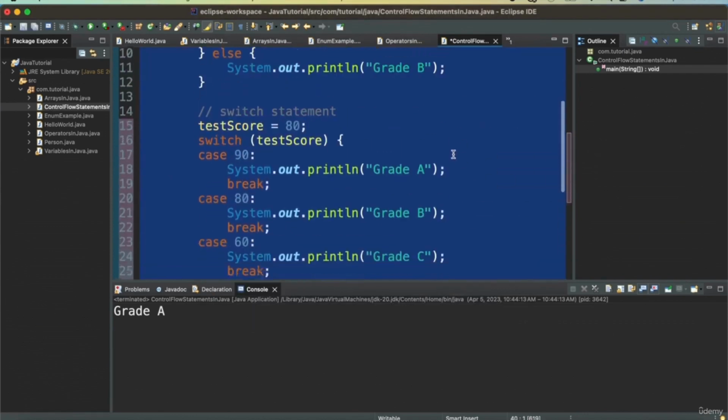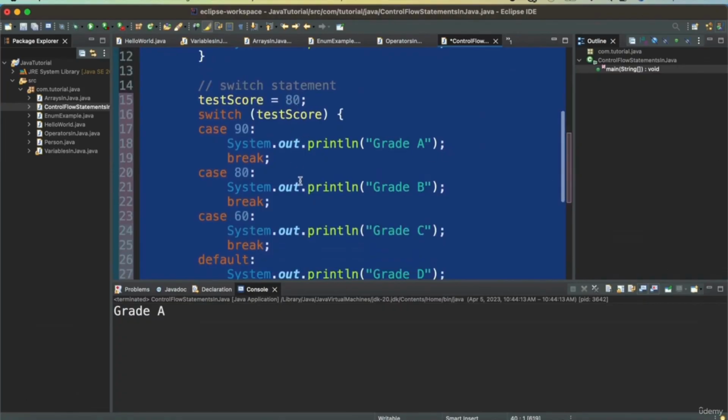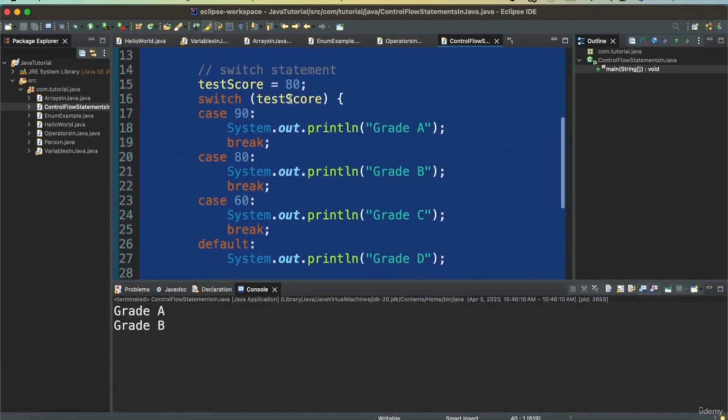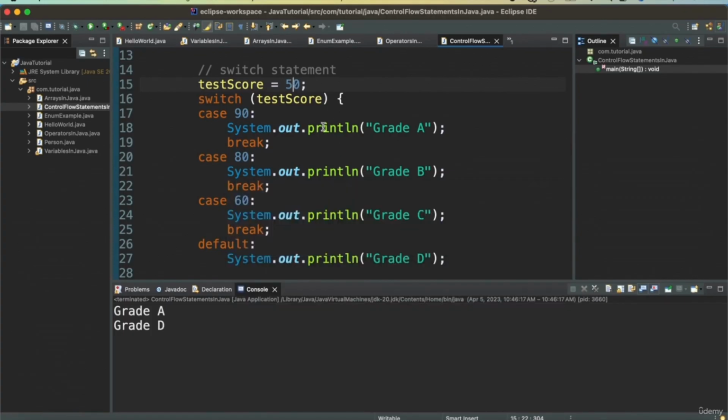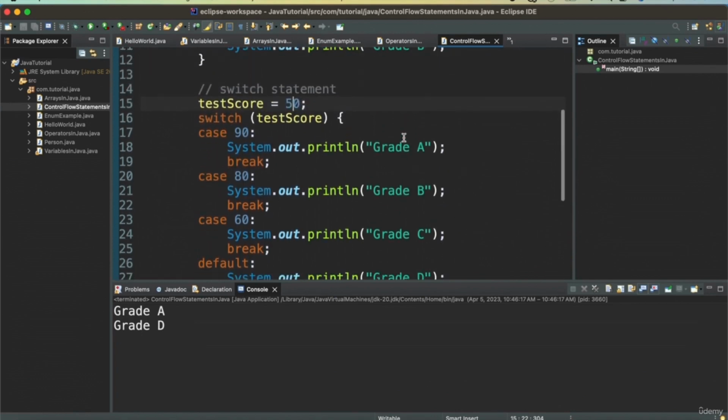So if the test score is 80, I should print the statement as grade B. And if I have something like 50, then I'll print D. If it is 60 or more, then it will print C. If it is 80 or more, then it will print B. If it is 90 or more, then it will print A. So this is how you can use a switch statement. Instead of using multiple ifs, the switch is a better idea.